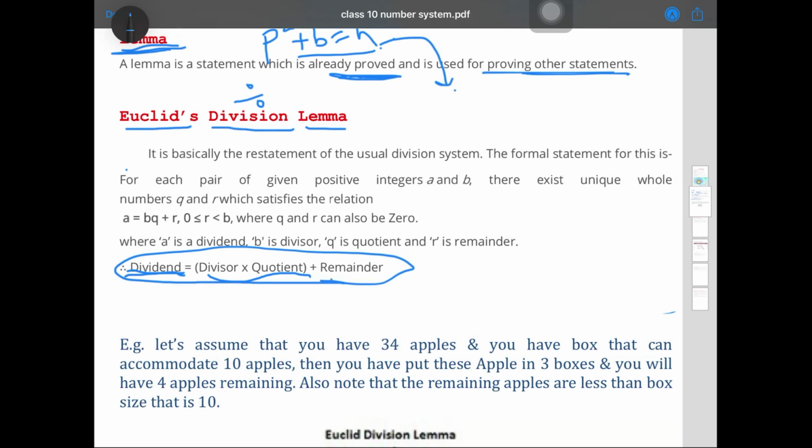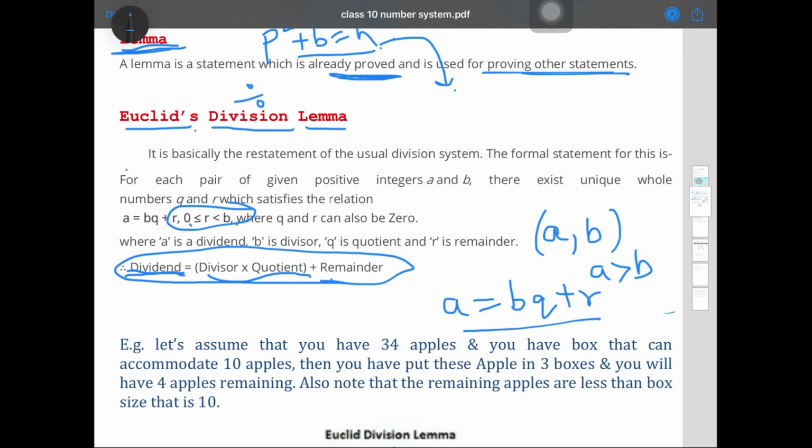Taking this one, Euclid said if we have two integers a and b, suppose a is greater than b, then a can be written as b into q plus r, where r will be between 0 and b. It will always be less than b. It will not be equal to b, but it can be equal to 0. So this was given by Euclid, and that was Euclid's division lemma.